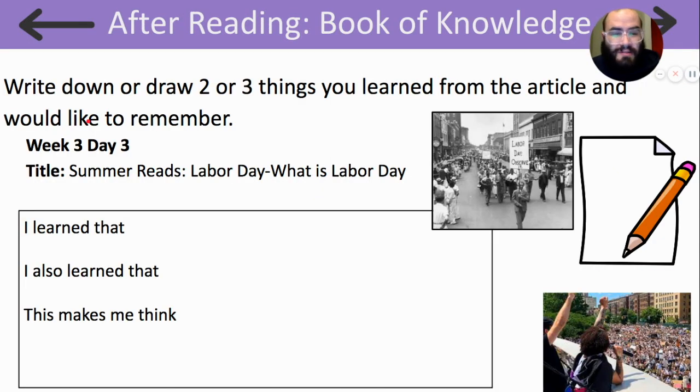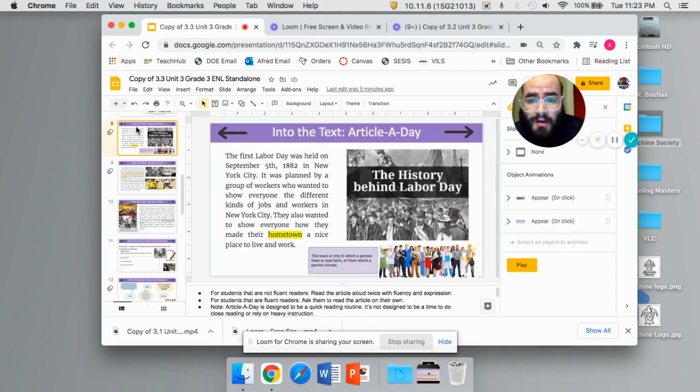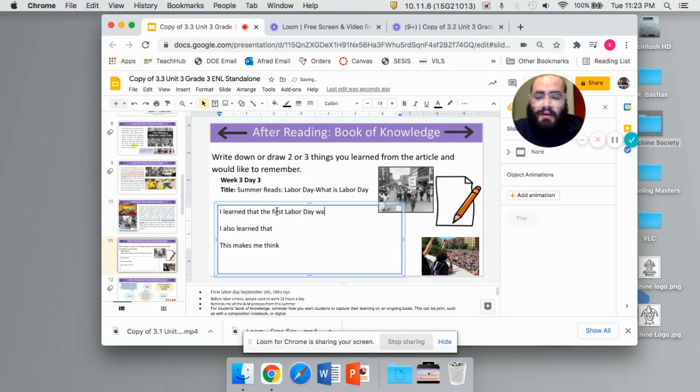Now, take out your book of knowledge. Write down 2 or 3 things you learned from the article and would like to remember. Go ahead and do that now. As usual, I'm going to go back to my article to find some evidence that I want to remember. So the first thing I want to remember is that the first Labor Day was on September 5th, 1882 in New York City. I'm going to write that down. I learned that first Labor Day was on September 5th, 1882, New York City.